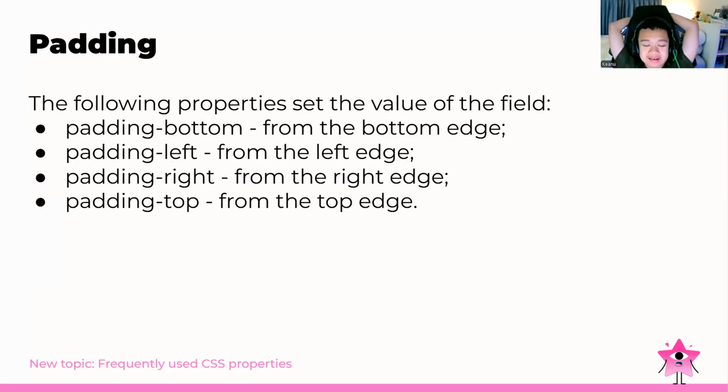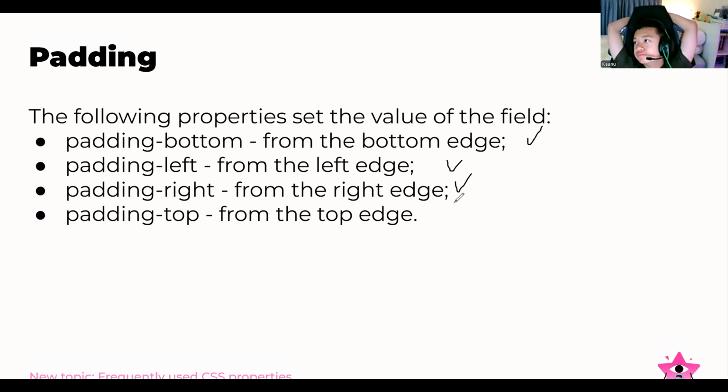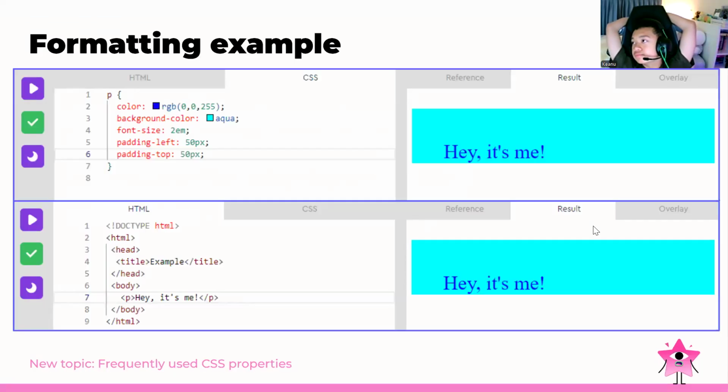Okay, so basically for this one, we have the padding bottom from the bottom edge, padding left from the left edge, padding right from the right edge, and padding top from the top edge. And for the formatting example, as you can see, we can also adjust it just like this.